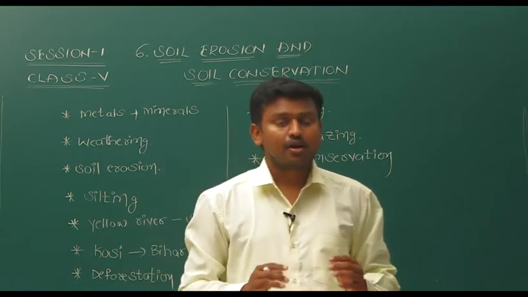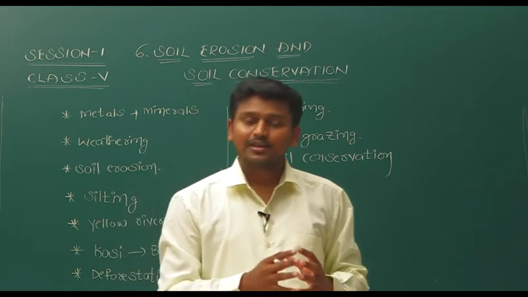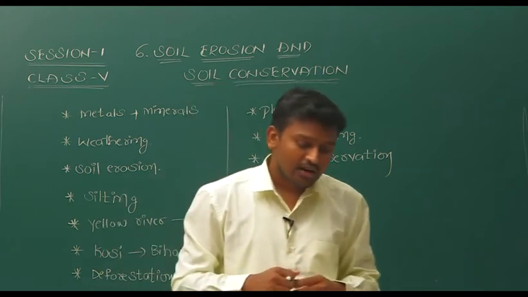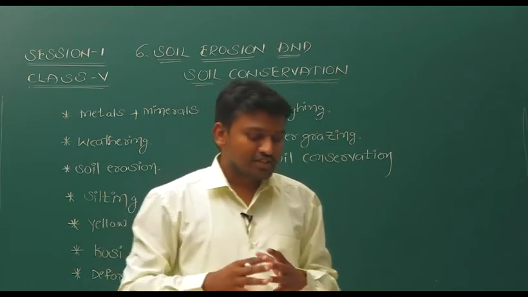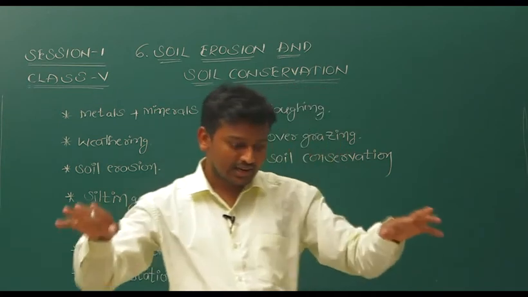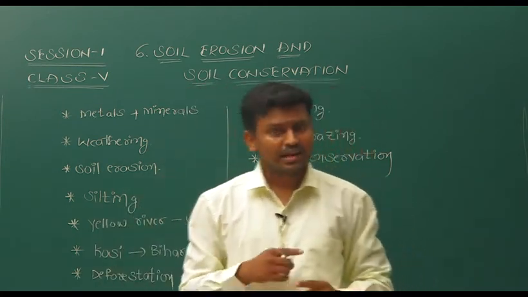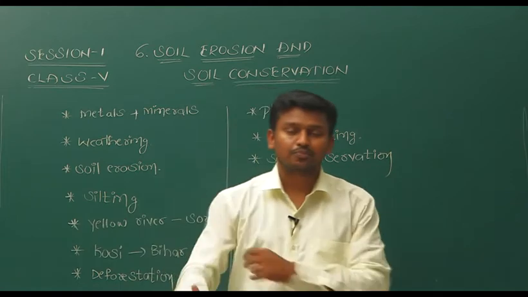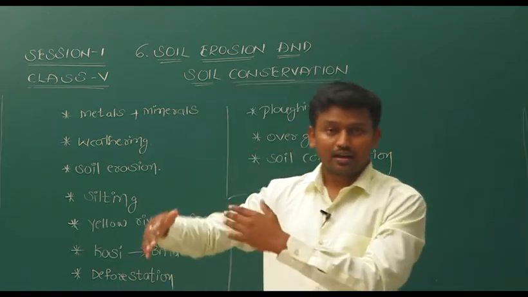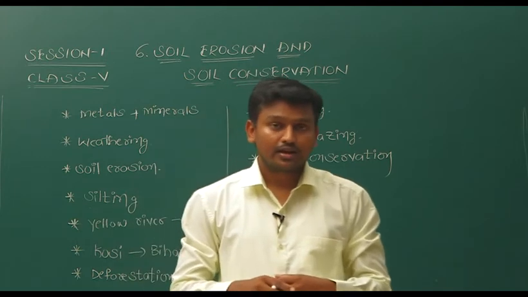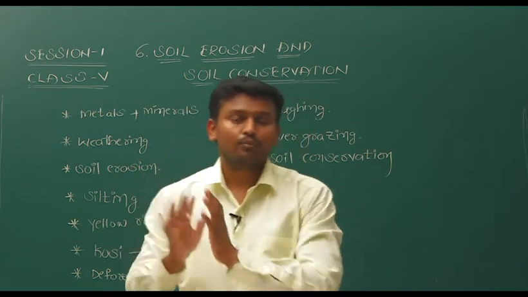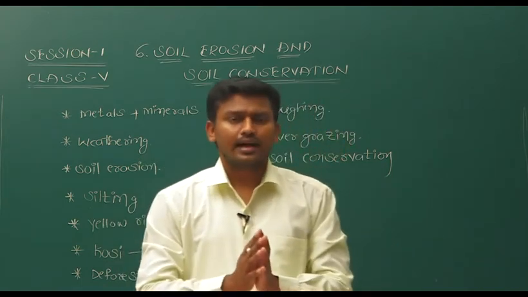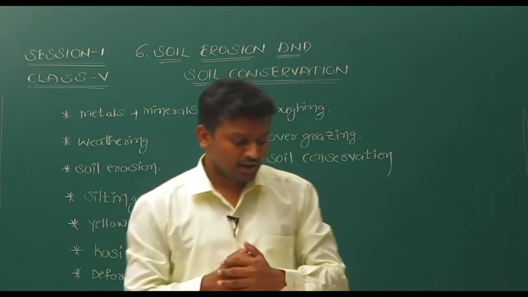To prevent this, farmers should encourage some cover crops. What is that? Cover crops. They plant different crops which can cover the complete land. In addition, they can plant trees and bushes along the boundary of their fields. Tall plants can stop the blowing wind, and with that, as much as possible, we can control the soil erosion.